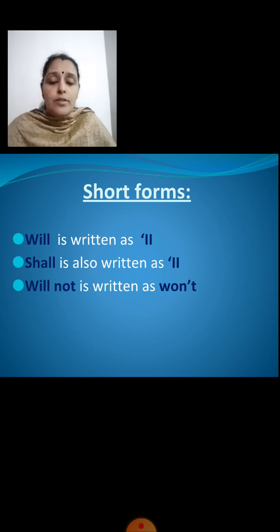Will not is written as WON apostrophe T, that is known as won't.